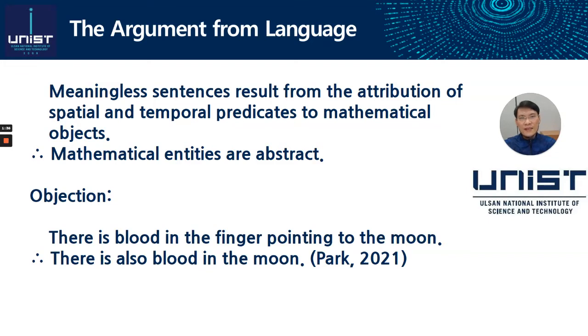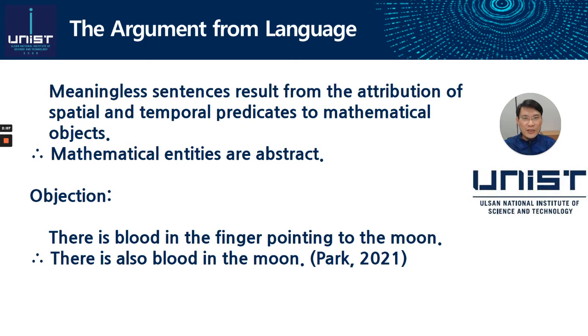Why should we believe that the mathematical objects exist in the abstract world? Some mathematical realists construct what I call the argument from language. It goes like this. Meaningless sentences result from the attribution of spatial and temporal predicates to mathematical objects. For example, it makes no sense to ask where the cosine function was yesterday. Therefore, mathematical objects are non-spatial and non-temporal.